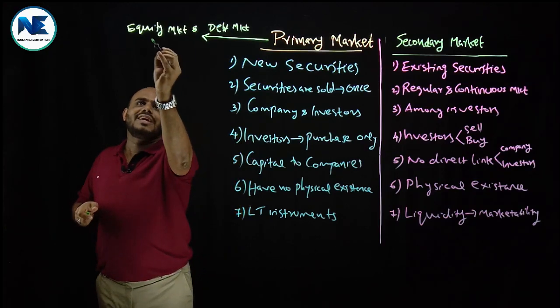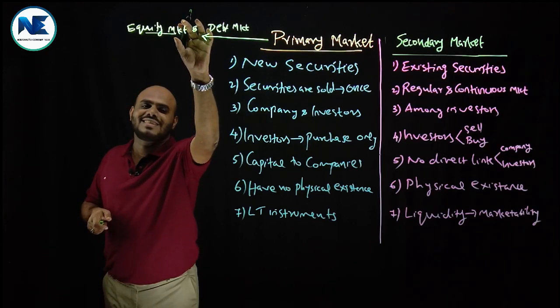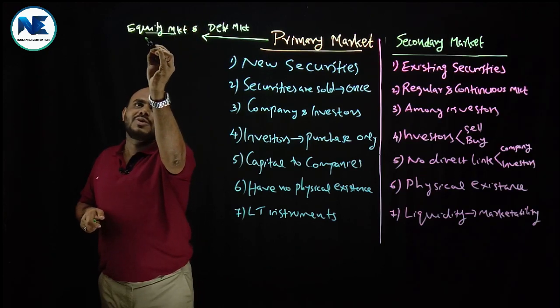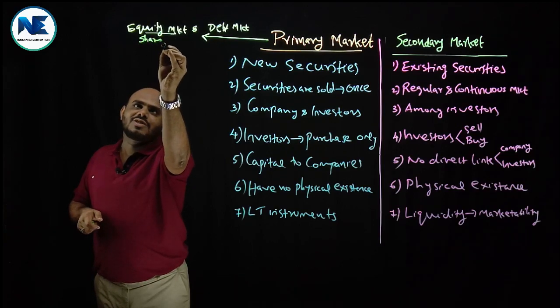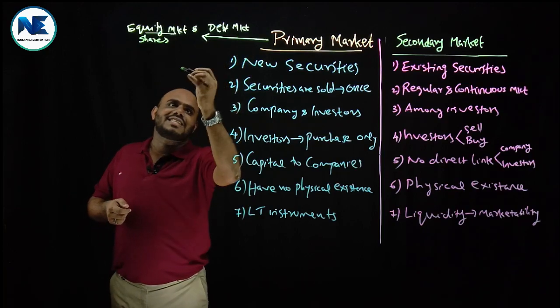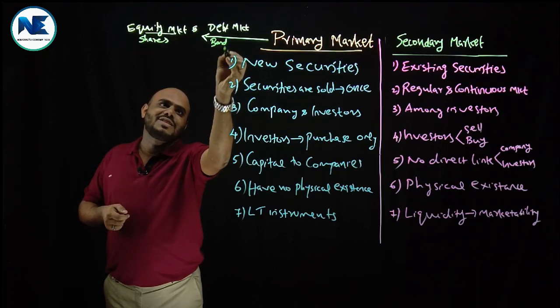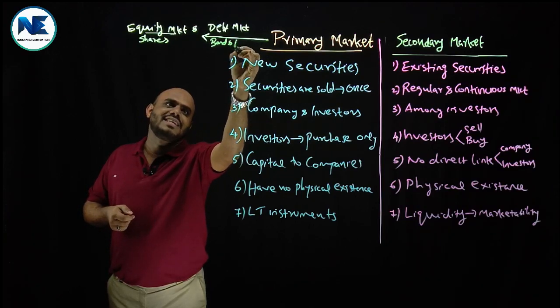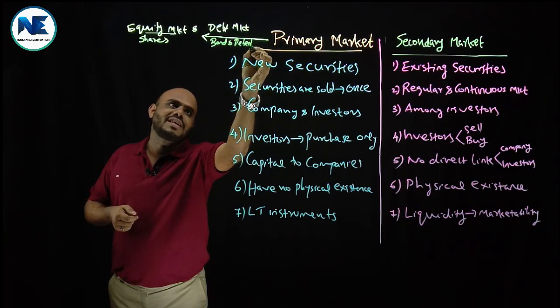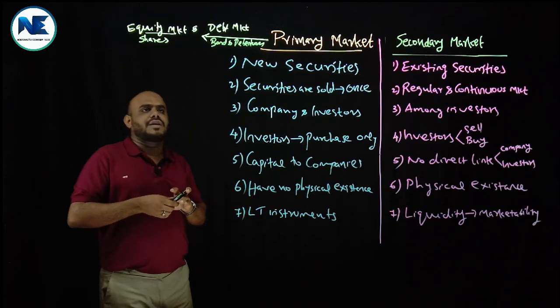In the equity market, market is the place where buying and selling takes place, and in the equity market, shares are traded. In the debt market, bonds issued by government and debentures issued by private companies are traded. Please note that point as well.